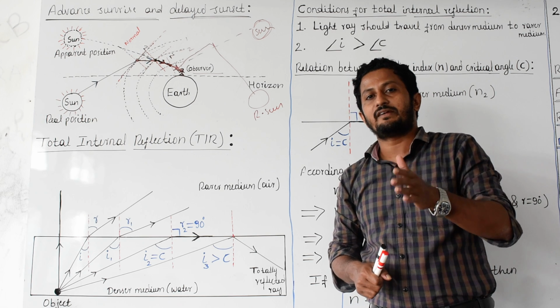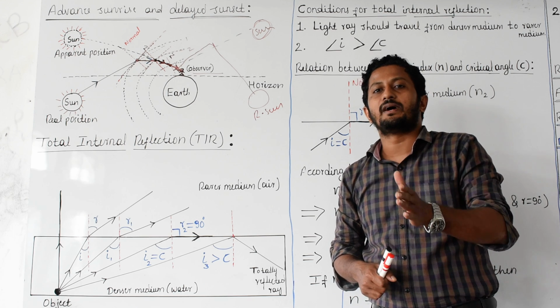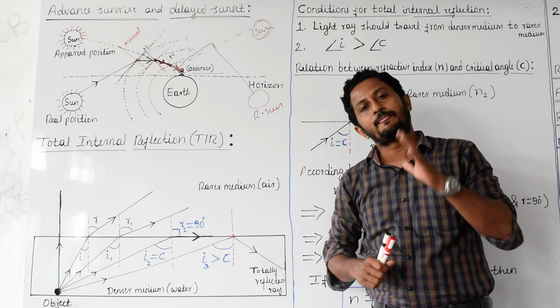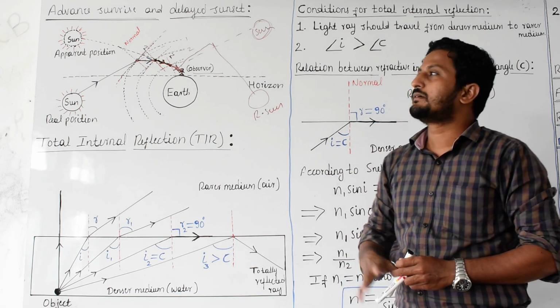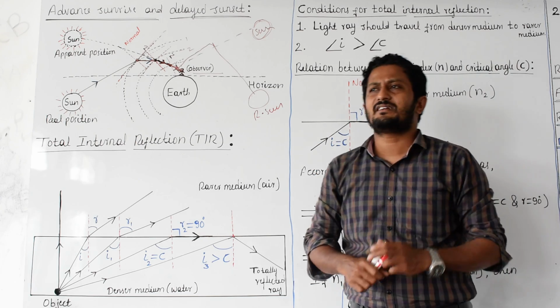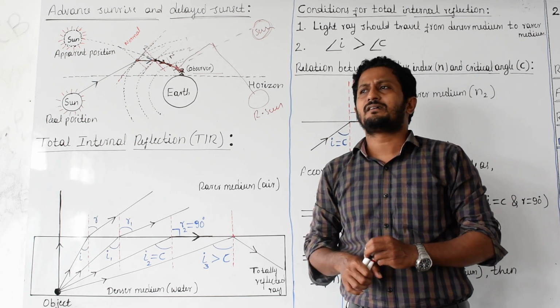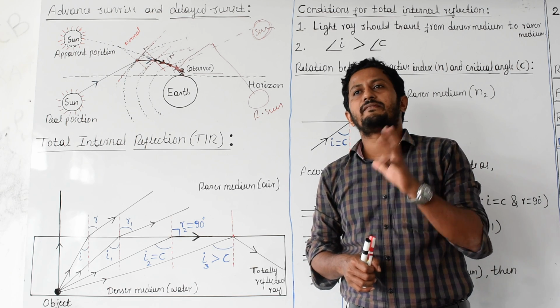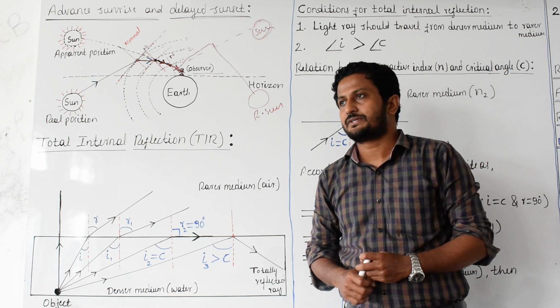Because of refraction of light by the Earth's atmosphere, this happens. And many phenomena like this happen because of refraction of light.